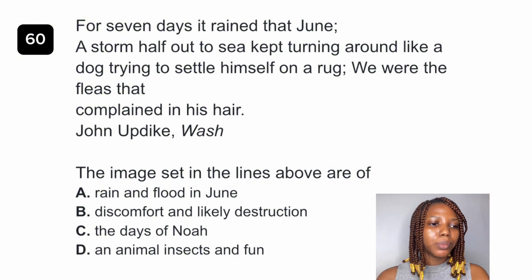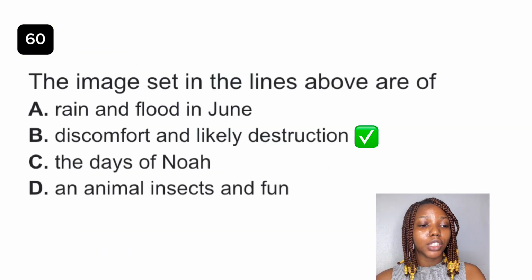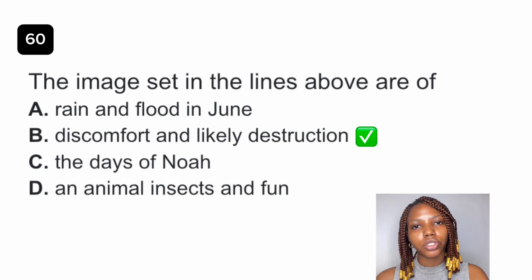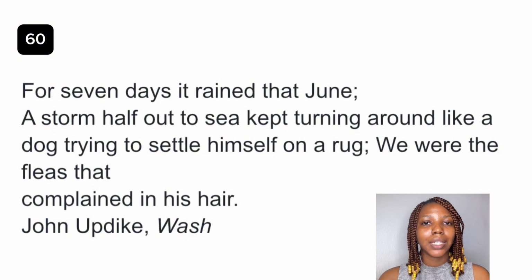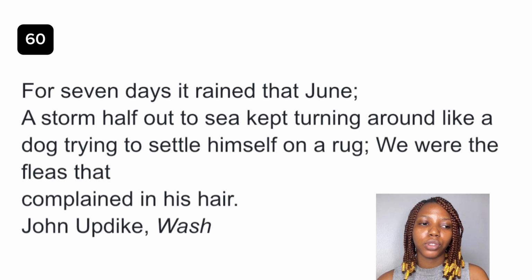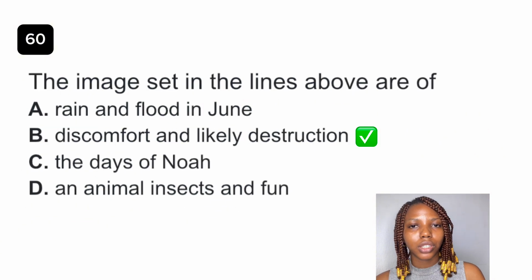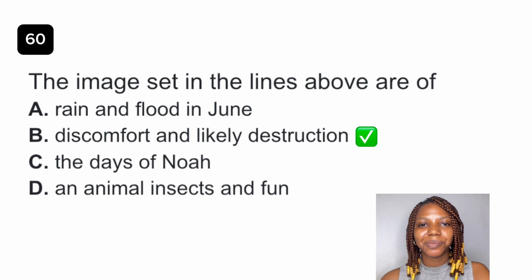Question 60. The image set in the lines above are of dash. The best answer to this question is option B, discomfort and likely destruction. When you take a look at the excerpt, you see that the storm's behavior is compared to that of a dog, and it suggests possible chaos. Looking at the last statement, "we were the fleas that complained in his hair," this suggests that we are powerless in the face of the storm. So the answer to this question is definitely option B, discomfort and likely destruction.